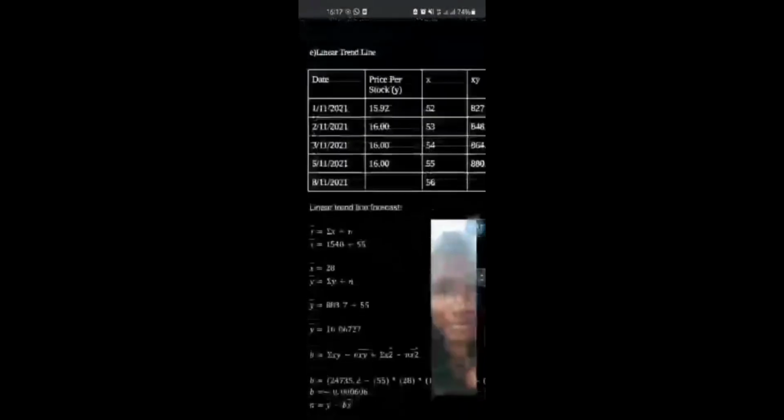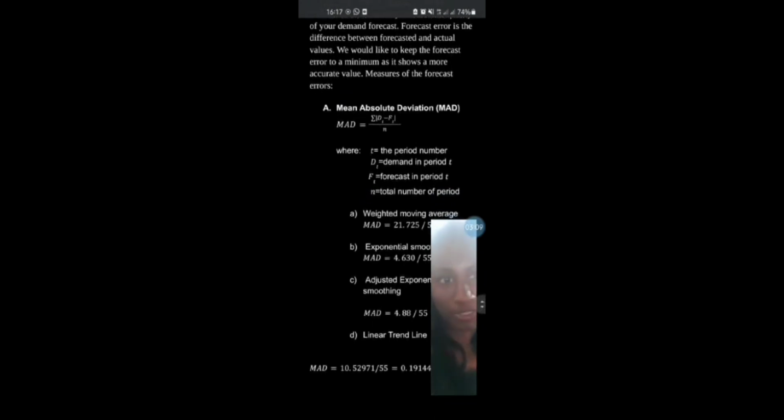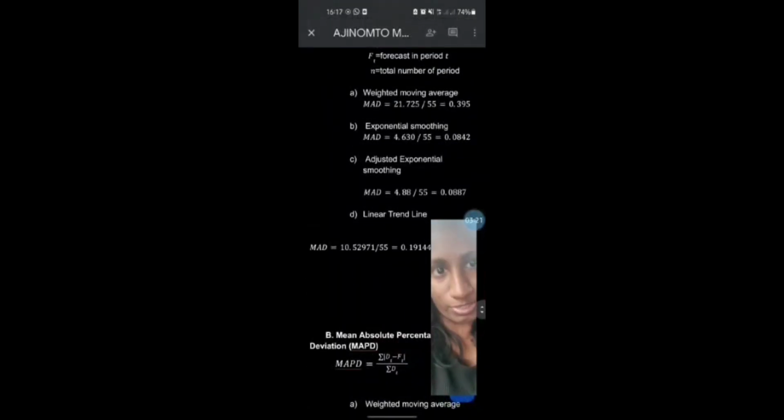So moving on, we have the forecast accuracy. What do we mean by forecast accuracy? Well, forecast accuracy, also known as forecast error, is one way to check the quality of our demand forecast. Forecast error is the difference between forecasted and actual values. We would like to keep the forecast error to a minimum value as it shows a more accurate result. So the measures of the forecast errors that I'll be taking over are for the exponential smoothing.